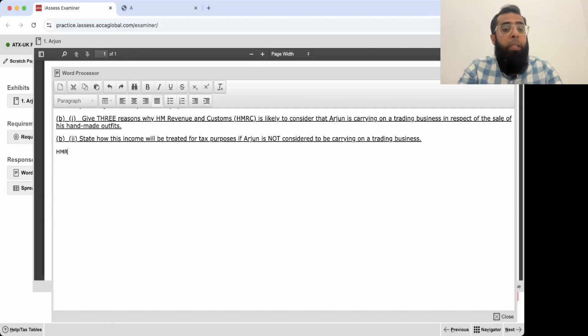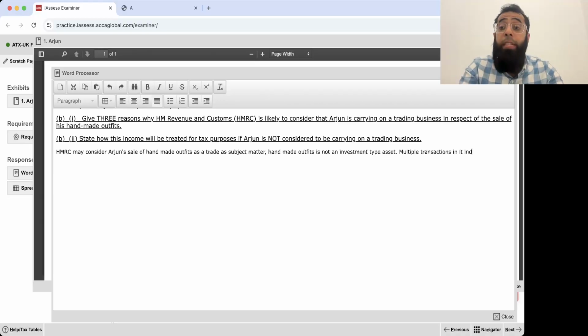HMRC may consider Arjun's sale of handmade outfits as a trade, as the subject matter, handmade outfits, is not an investment type asset. Multiple transactions in it indicate trade intention.